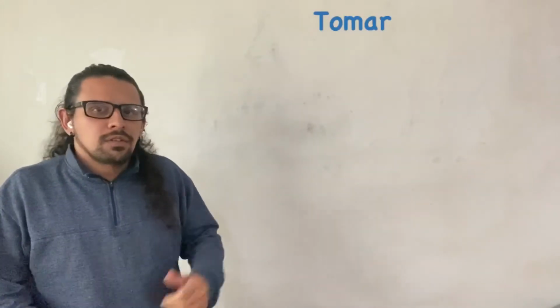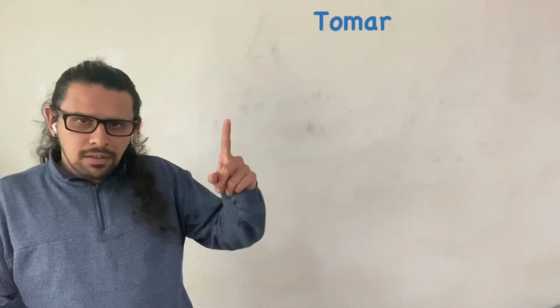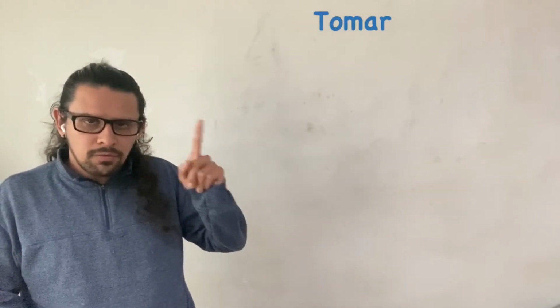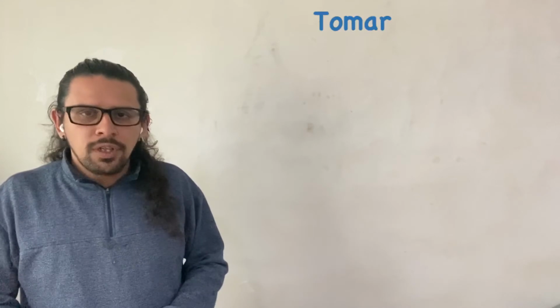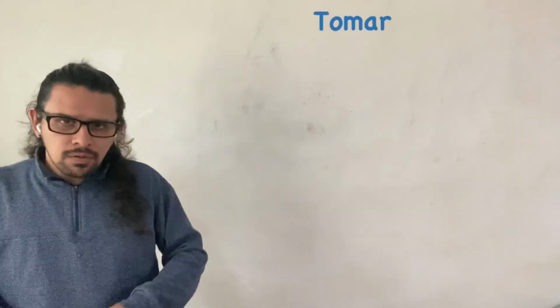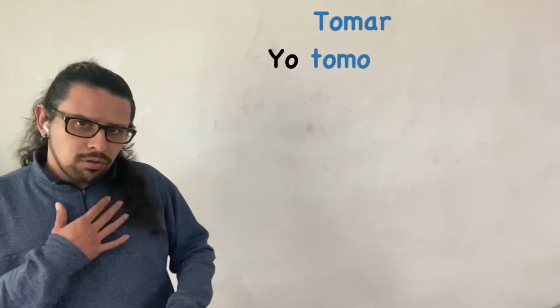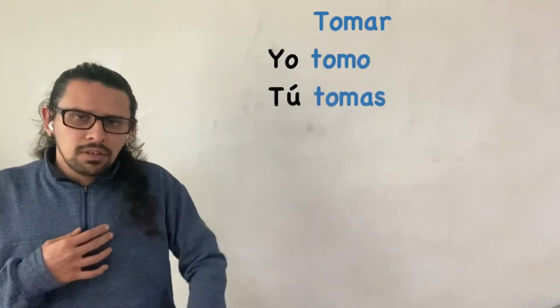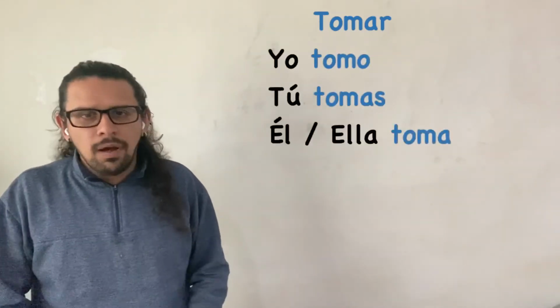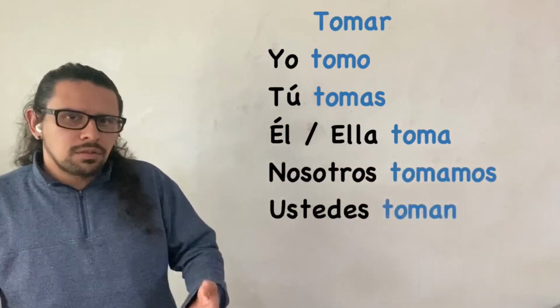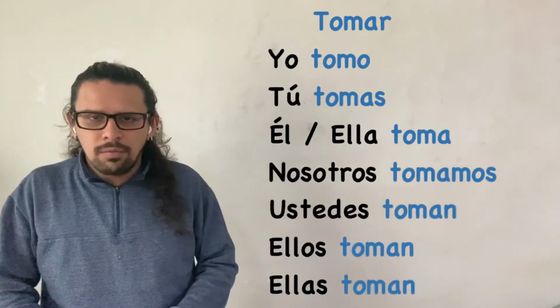Here we have tomar, and this one means to drink, in this case, and this is the non-conjugated form, the infinitive form. If we want to conjugate it, we need a person who's doing the action. So let's remember the pronouns. If I have yo, I say yo tomo, tú tomas, él o ella toma, nosotros tomamos, ustedes toman, ellos, ellas toman.